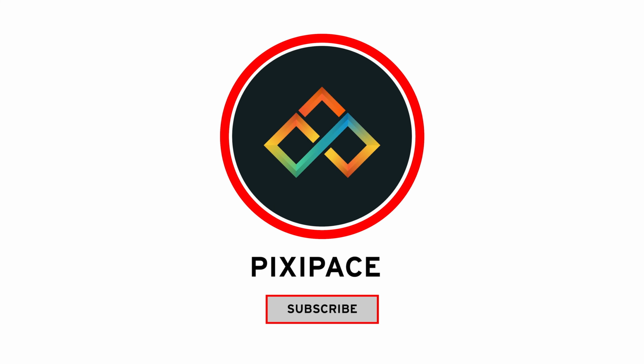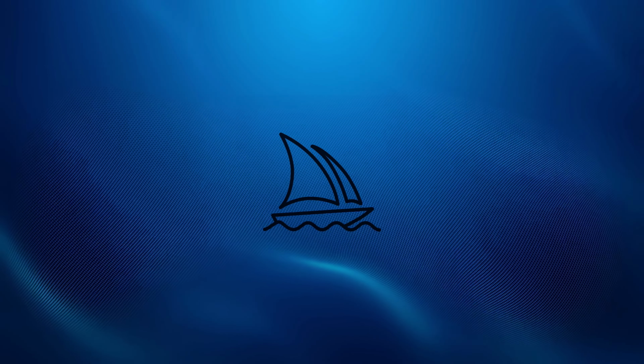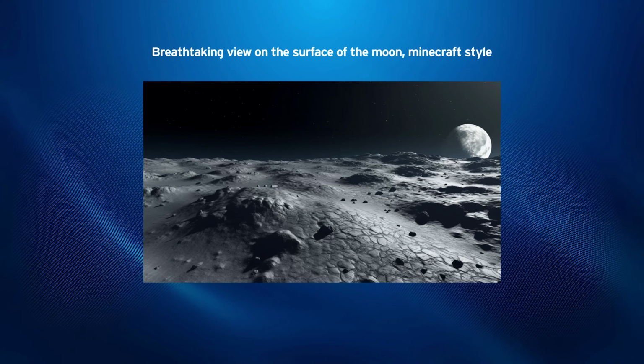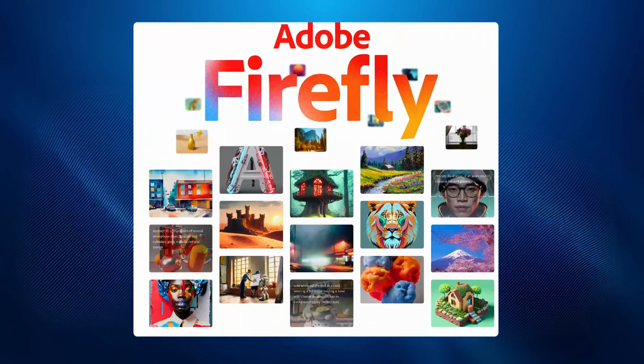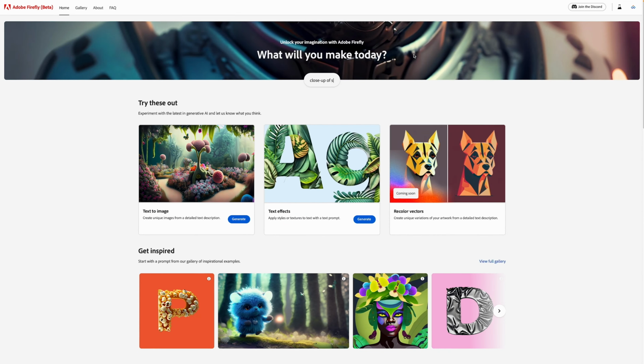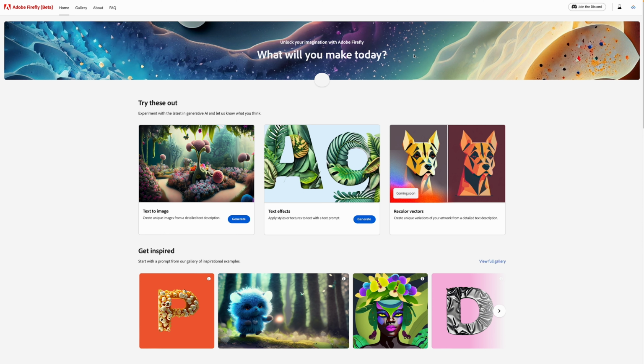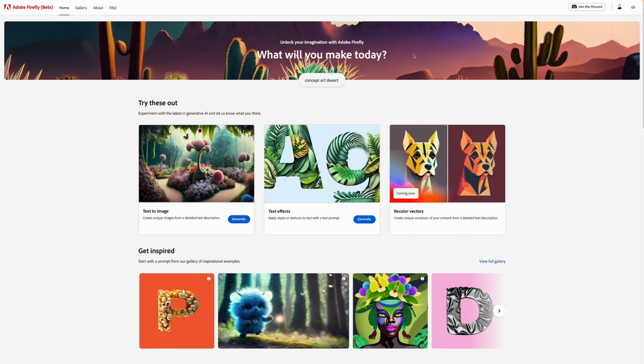the graphics industry. After Midjourney, there are a number of platforms which are converting text into images. Now there is one more method, that is Adobe Firefly. So in this video we are going to explore Adobe Firefly, and learn what we can do by using it. There are two options, text to image and text to effect.